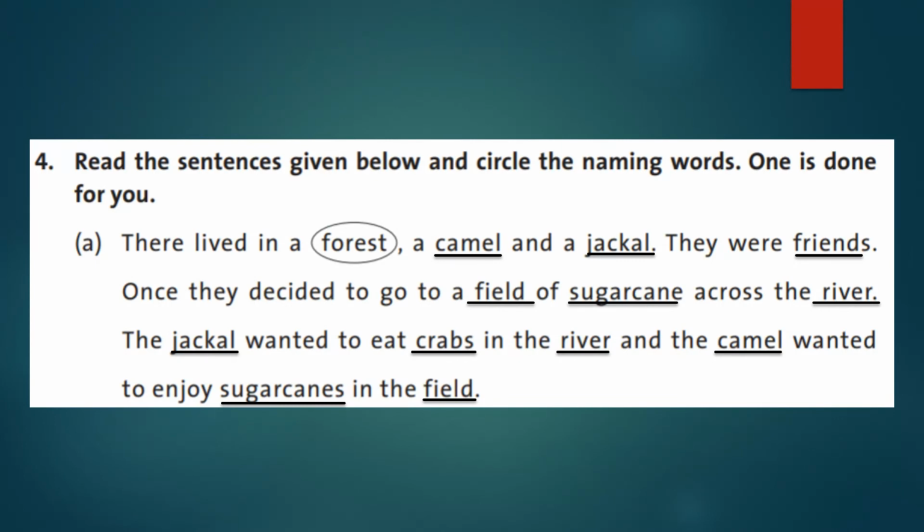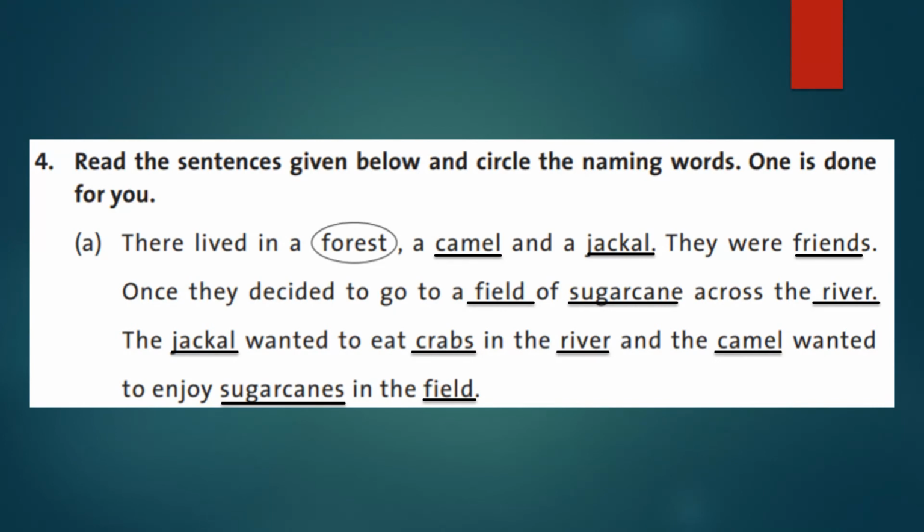So now read the sentences given below and circle the naming words. One is done for you. So you have to circle the naming words, but here children I have underlined. Just note it down. Here you have to circle, that is you have to pick out the naming words. There lived in a forest a camel and a jackal. So the underlined words are naming words.